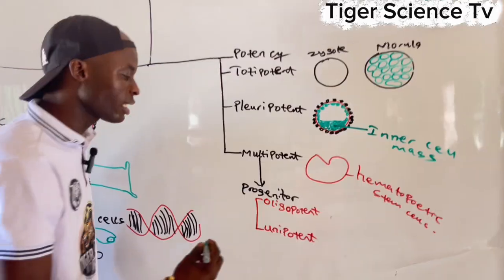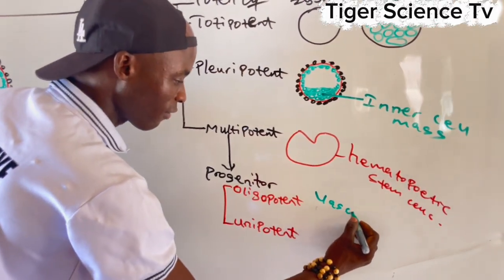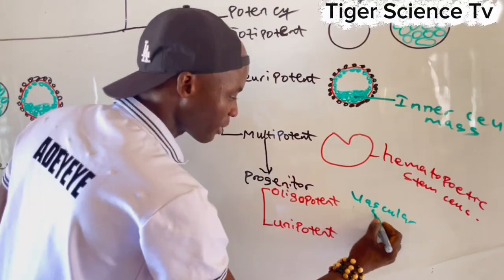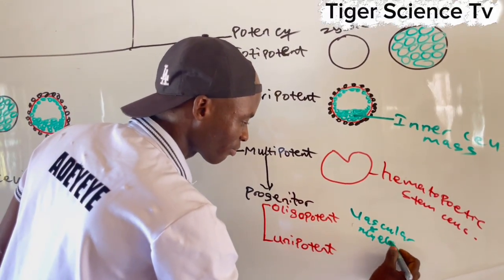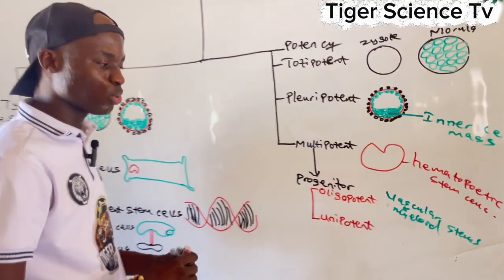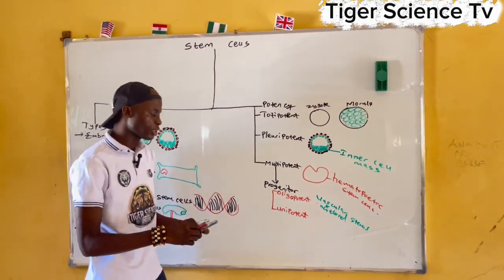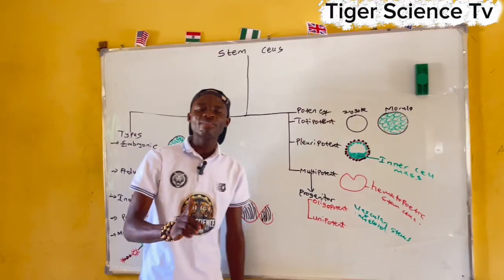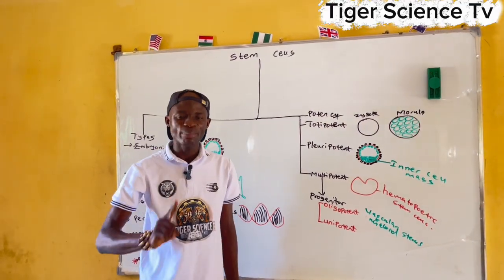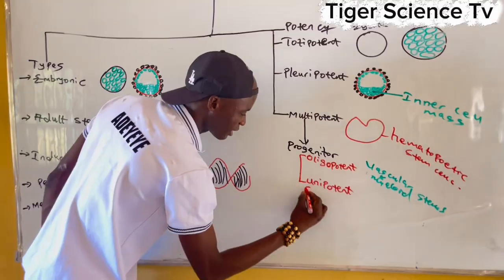Now, a typical example of oligopotent stem cells is the vascular and myeloid stem cells. The two of them can only divide into a few cell types in the body. While for unipotent stem cells, they can only divide into one cell type. An example of that is spermatogonia.